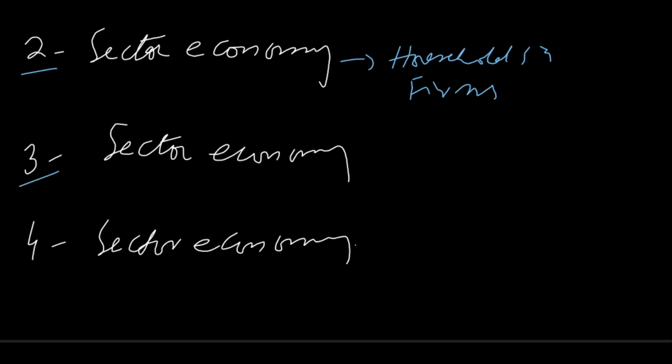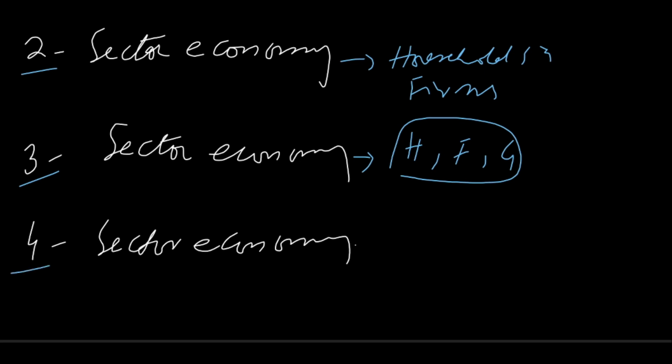And three-sector economy is also known as closed economy with government. In three-sector economy, we have three economic agents which include households, firms, and the government. Because there are three economic agents in this type of economy, we call it three-sector economy.